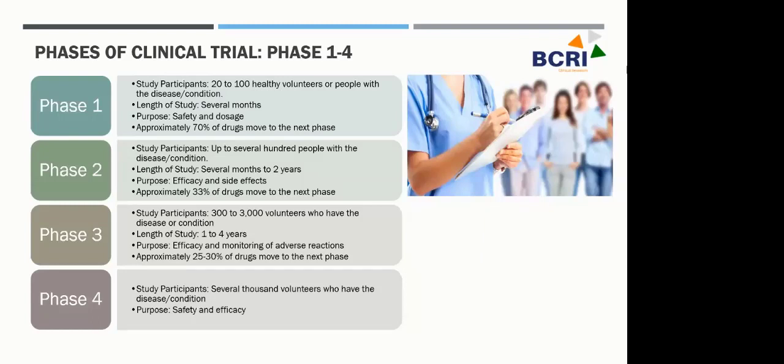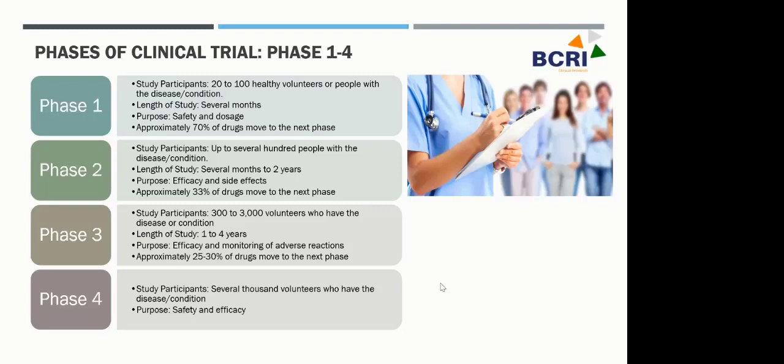And the purpose is to determine efficacy and monitoring of the adverse reactions. Monitoring of the adverse reactions is nothing but determining the safety again. So you see that the safety is at the core of each and every step. Then when we get the rationale from phase 3 and the regulatory bodies are fine and give us the green signal that the investigation can proceed, we move into phase 4, which is the marketing. The drug or investigational product has now come into the market, but it is still in the clinical trial phases. Okay.